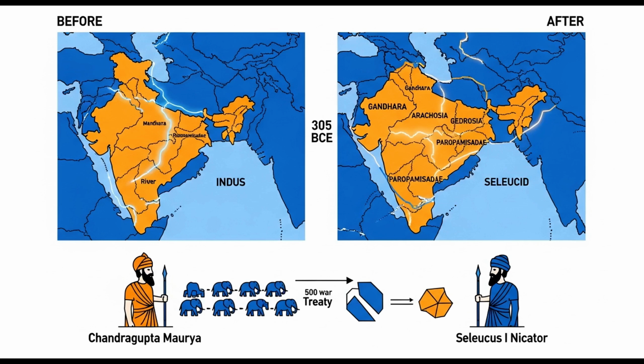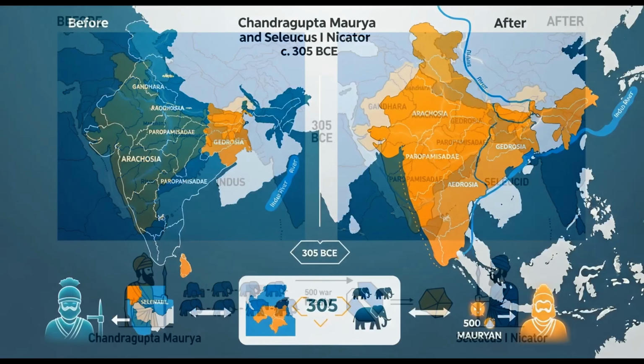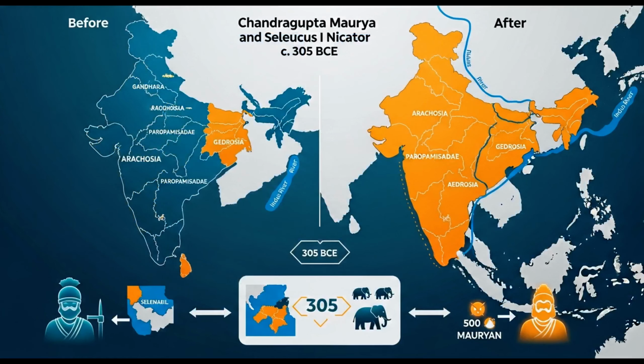In circa 305 BCE, Chandragupta Maurya confronted Seleucus the First Nicator. Seleucus was a successor of Alexander the Great. A peace treaty was established between them. Seleucus ceded vast western territories to the Mauryan Empire. These regions included Gandhara, Arachosia, Gedrosia, and Paropamisade.